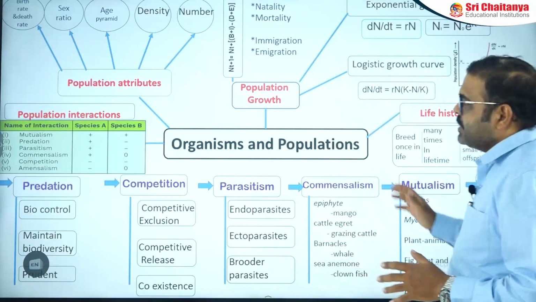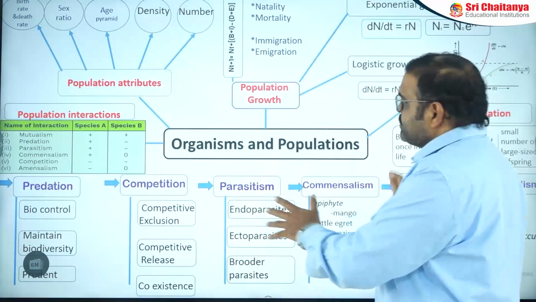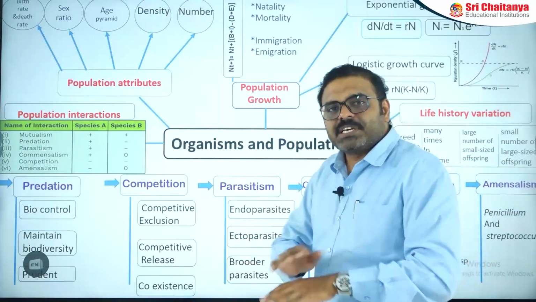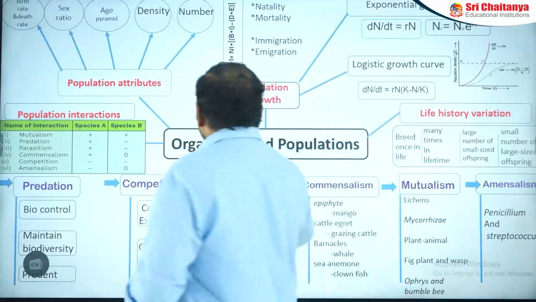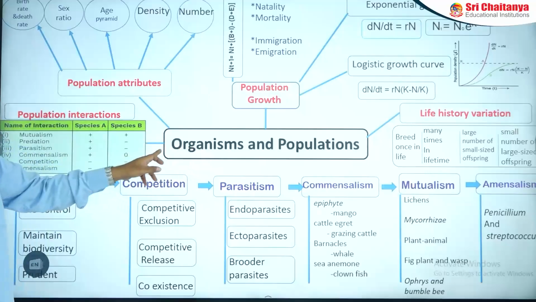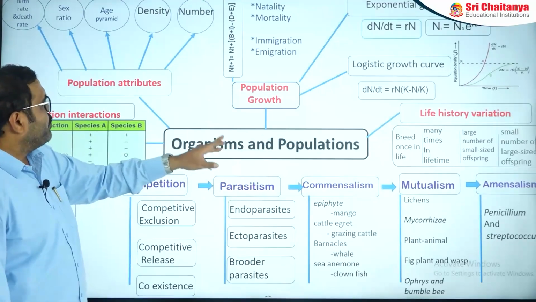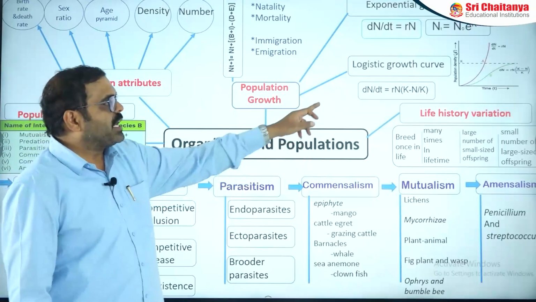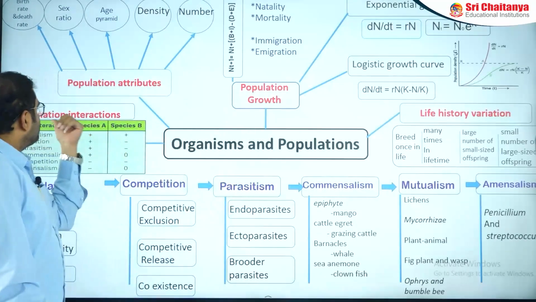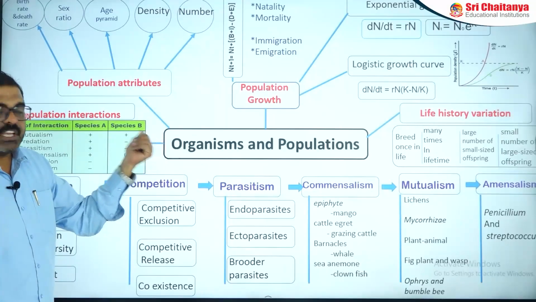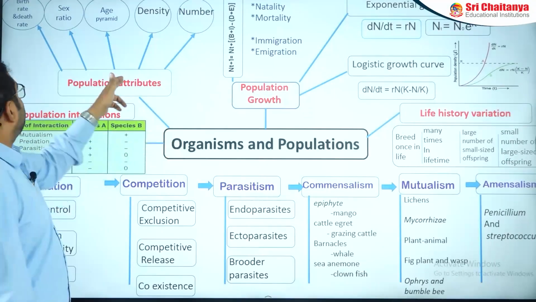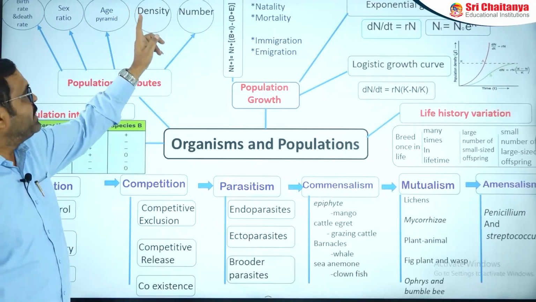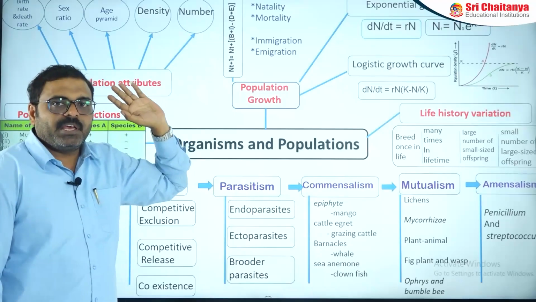Then let us observe the total flowchart of organisms and population. If you understand this diagram properly, then it is very easy to understand everything in the chapter. The chapter has 4 important areas: population attributes, population growth, life history variation, and population interactions. Population attributes explain the birth rate and death rate, sex ratio, age pyramid, density, and the number of the population in a particular area at a particular time.